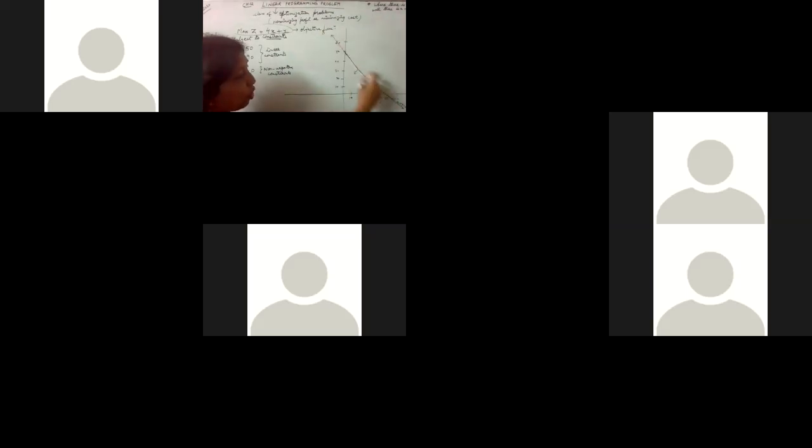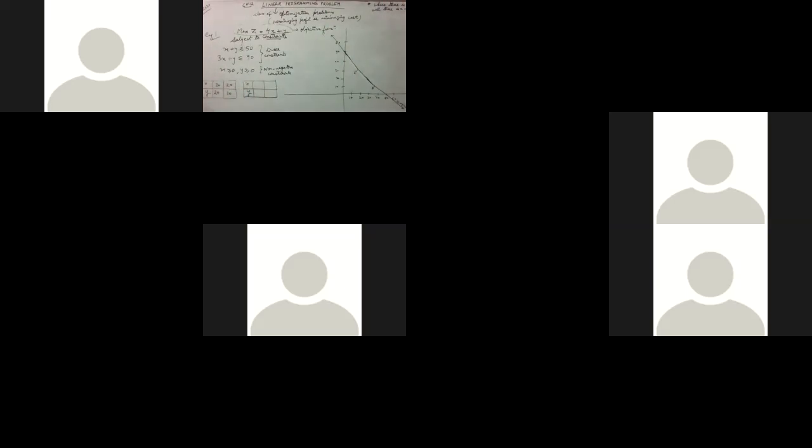That means the solution of this inequality lies towards the origin. We'll just mark the arrows here. Now, let's come to the second line. The second line that we have is 3x plus y. Let's make a table here. It will be easy for us if we make the table to plot the line.